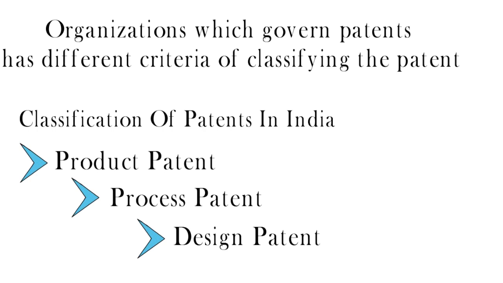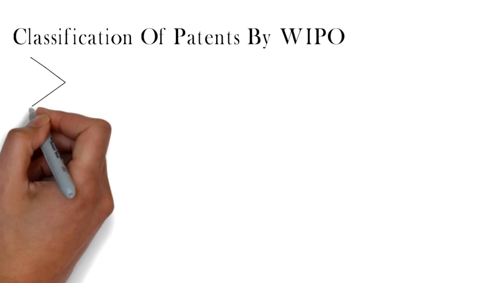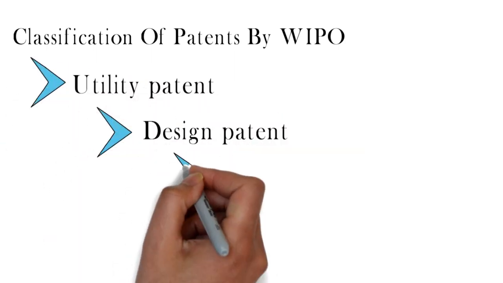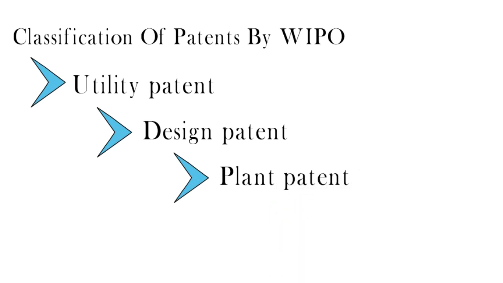Product patent: it can be a substance, composition of matter, devices. Process patent: it can be a manufacturing process, method of execution and usefulness. Design patent: design and shape of an article like machine, bottles, vehicles, etc. Next classification is classification of patents by WIPO. According to WIPO, patents are classified into utility patents, design patents and plant patents.